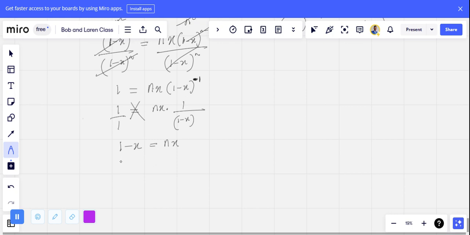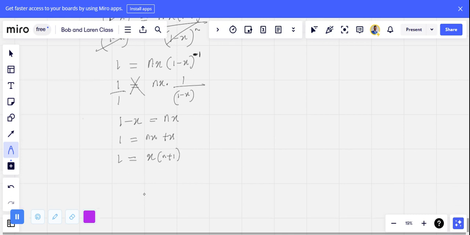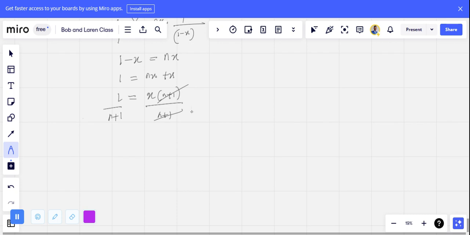If I collect like terms, I should have 1 is equal to n x plus x. And I should have 1 is equal to x is common, n plus 1 left. Looking at this expression, I will divide both sides by n plus 1. So successfully, I was able to make x the subject of the formula. My x now is equal to 1 over n plus 1. This x now is our x naught.